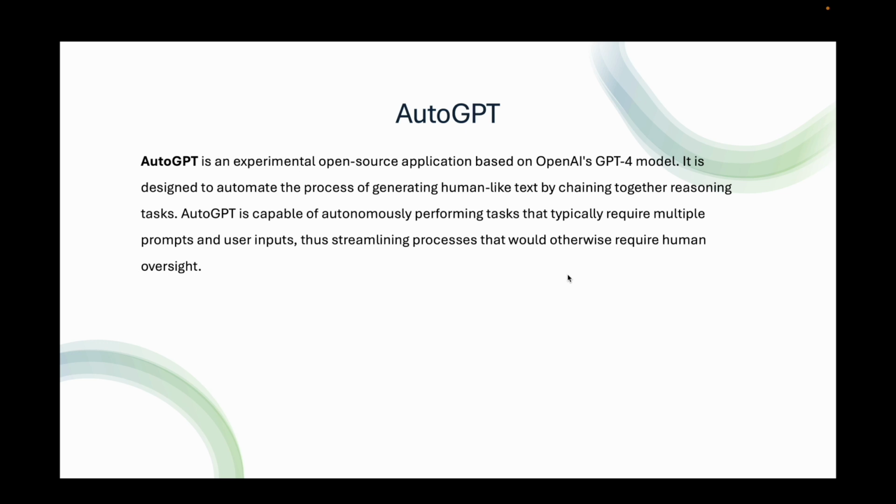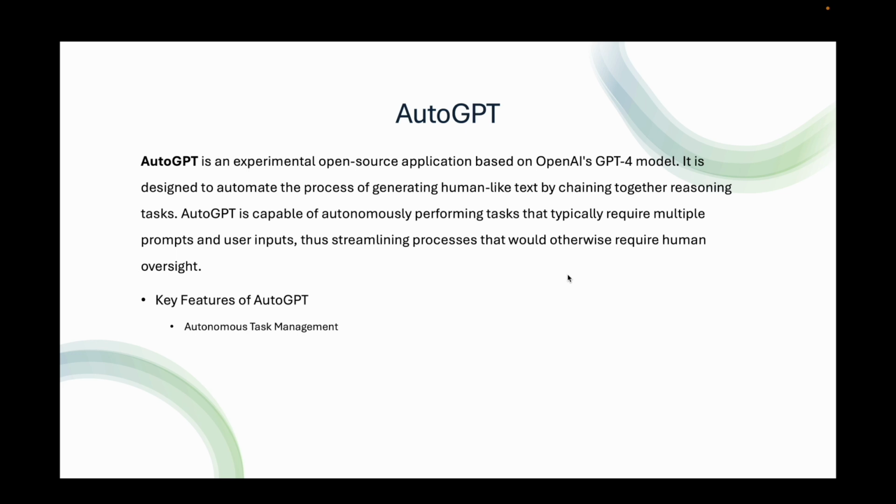Some of the key features of AutoGPT include autonomous task management. AutoGPT allows users to define high-level goals and it autonomously breaks down these goals into smaller tasks, executes them, and iterates until the goals are met.